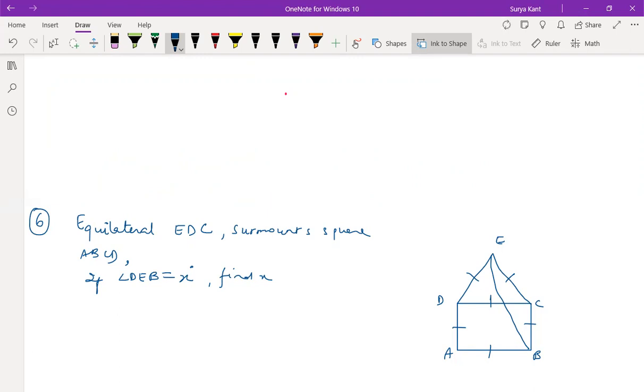This part is given as x degrees. So what is the value of x? Find the value of x.